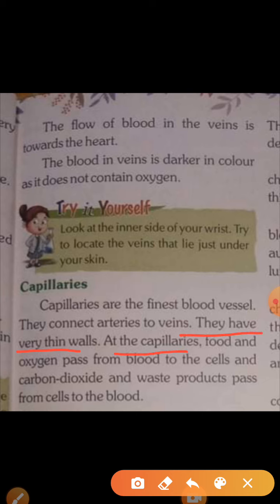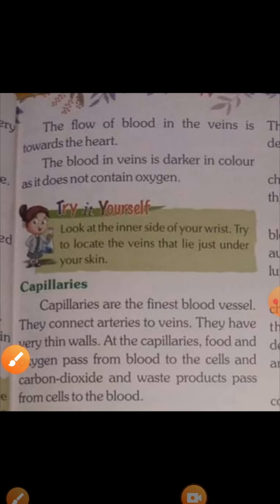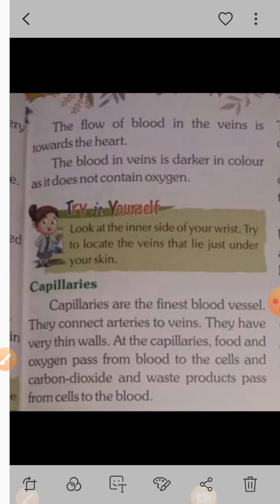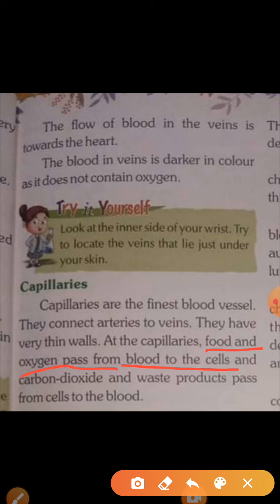At the capillaries, food and oxygen pass from blood to the cells, and carbon dioxide and waste products pass from cells to the blood.